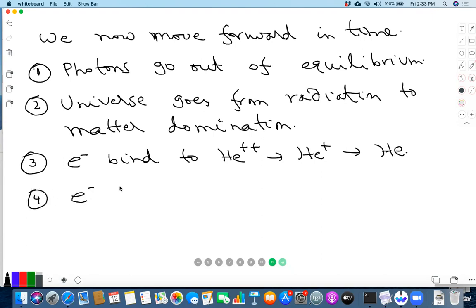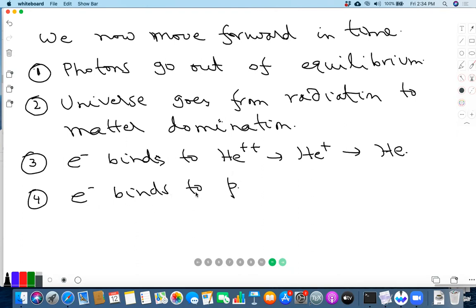And then finally, E minus binds to proton. So this part we will not discuss very much because this analysis is similar to this. And there is really no direct observable consequence of this in our universe today.